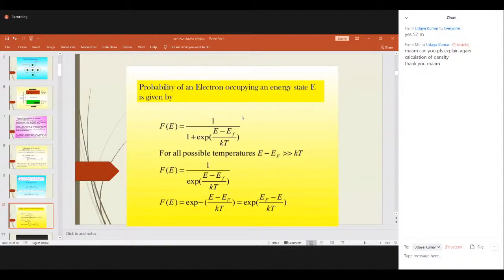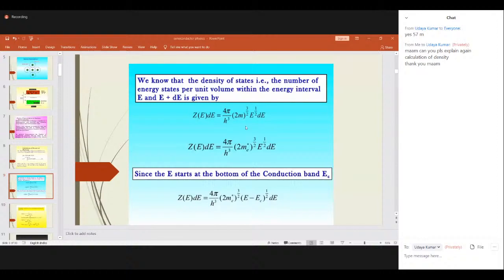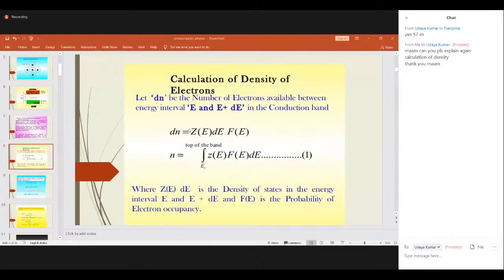Calculation of density of electrons is directly given. Okay, please follow it carefully. Somebody is asking me how to calculate this density of electrons. The density of electrons is given by this expression. We are just substituting the values of Z of E and F of E.